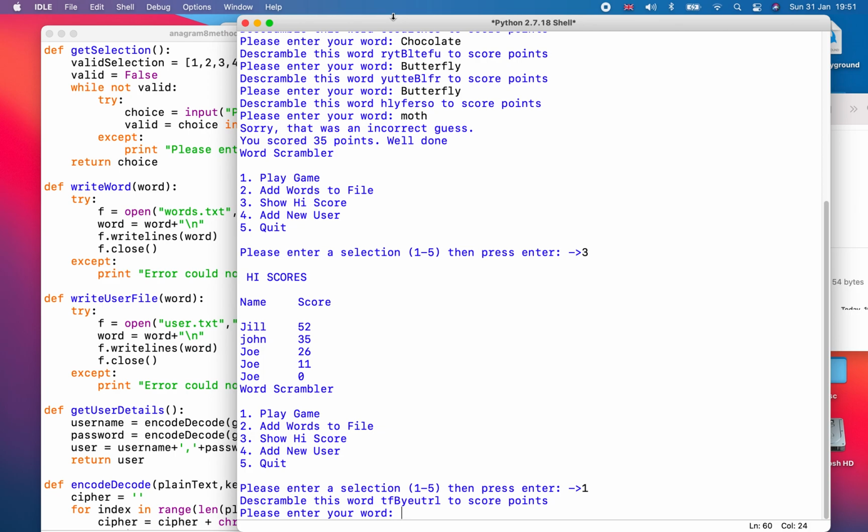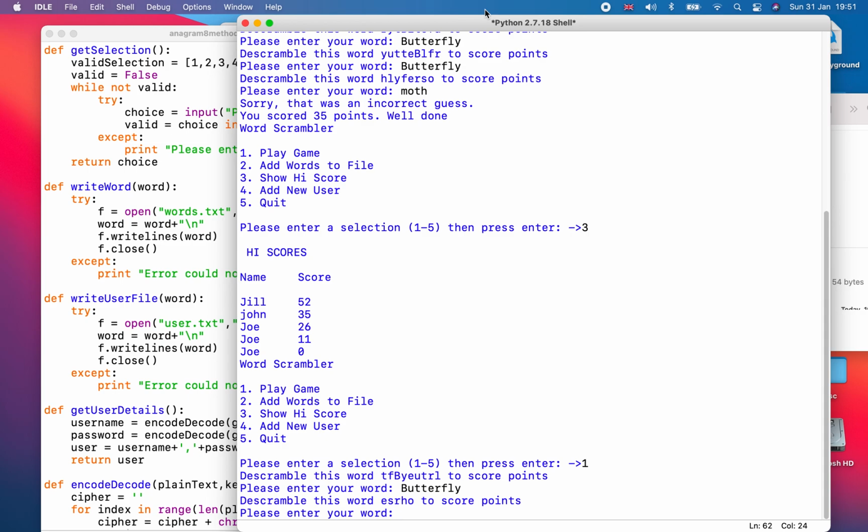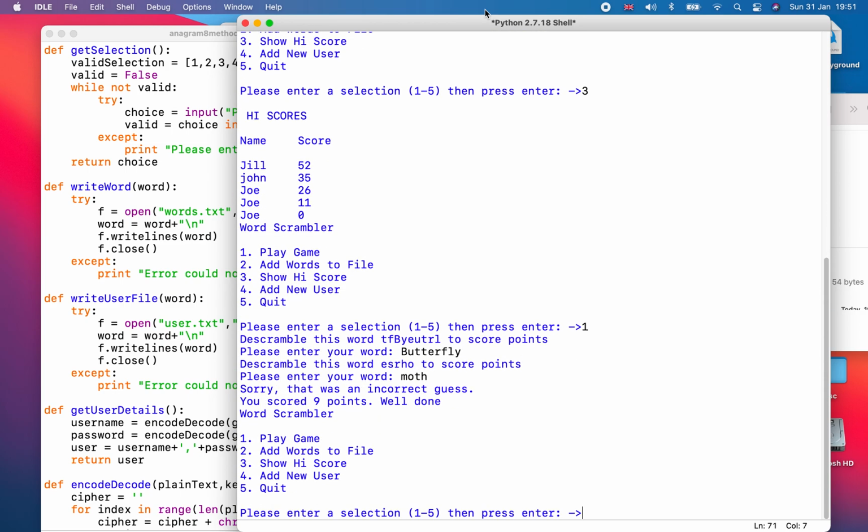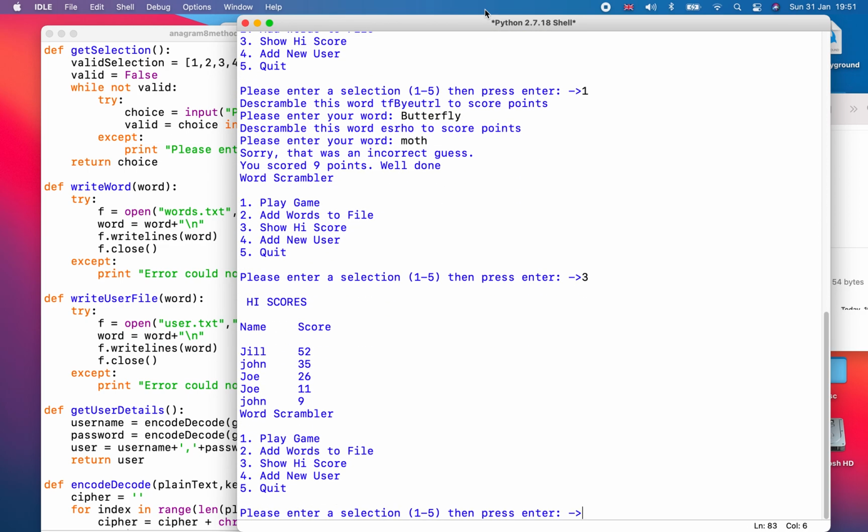Let's score just enough points so that Joe, the last Joe, gets pushed out from the bottom of the table. Moth. There we go. Show the high score table. And there we go. John is at the bottom and Joe 0 has been pushed off. So our program is working pretty well. Like I said, it might be nice to actually put some spaces in these lines so that they don't run together, but that's for another day and certainly not part of my videos.